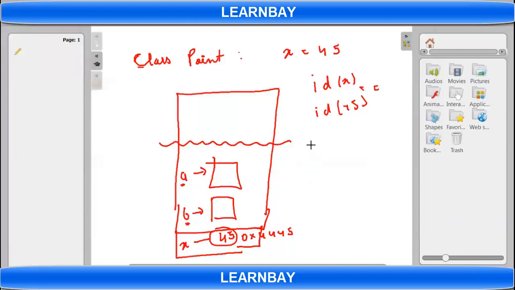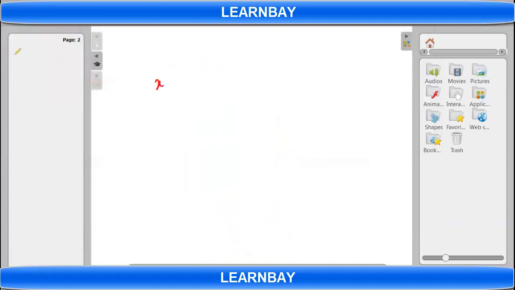No. You mean to say you will write X equal to 45 and then you write Y equal to X, is that what you mean to say? Okay, right, got it. So X equal to 90. Okay, and then X equal to 45, right?